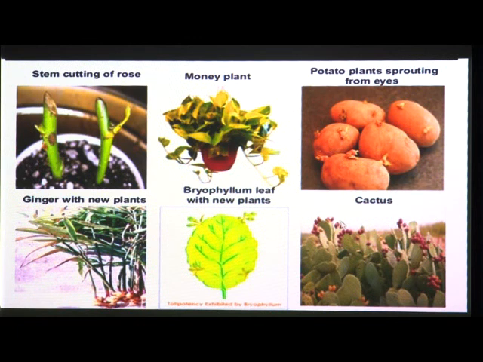Then the next one is a cactus. So this is a cactus. It has a flat leaf-like structure. If you cut any single part and plant it in soil, then you will get a new cactus plant. So these are the examples of vegetative propagation.